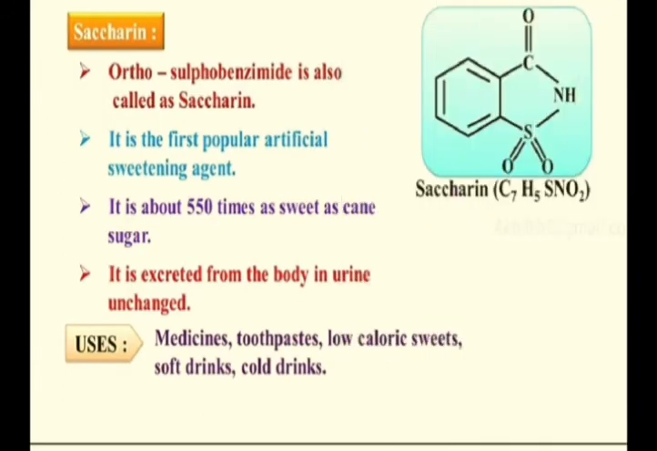So basically we had some other examples, like saccharin, which has been discussed: in medicines, in toothpaste, low caloric sweets, soft drinks, cold drinks. We are using saccharin. It is excreted from the body in urine unchanged. Whenever a person has a higher concentration of saccharin inside the body, it is easily removed because it is excreted in urine without any change. It is the first popular artificial sweetening agent. We have discussed that.